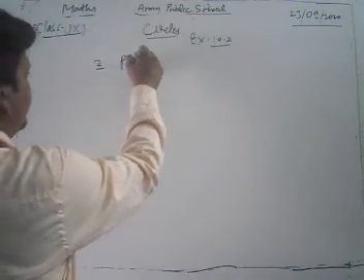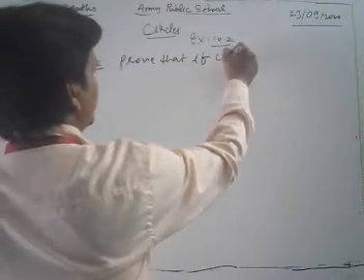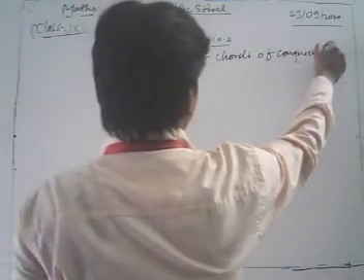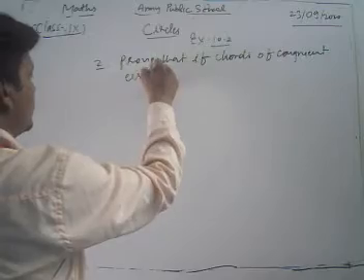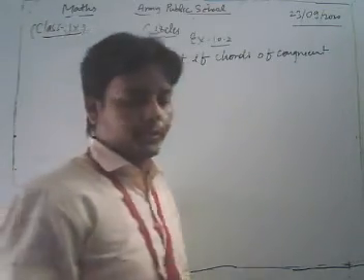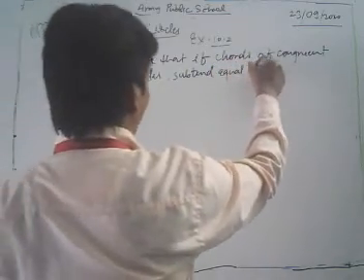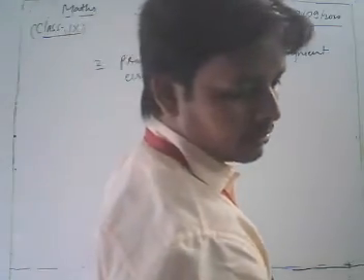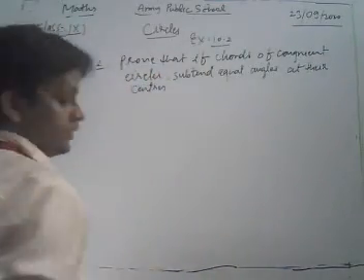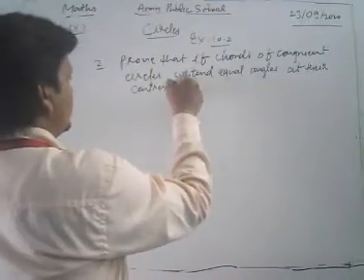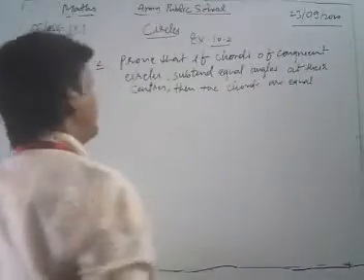Prove that if chords of congruent circles subtend equal angles at their centers, then the chords are equal. Okay, now look.